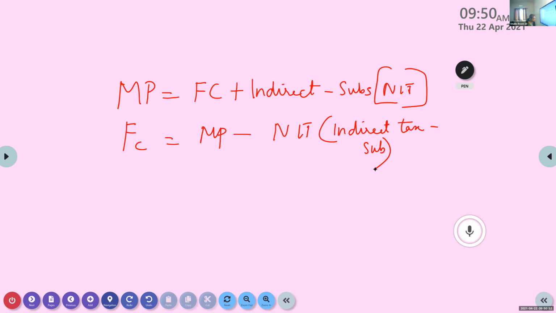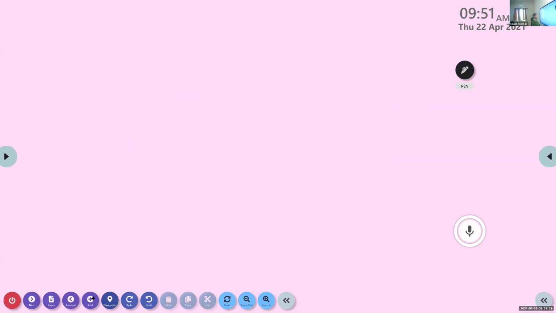Now, yesterday I told you regarding some calculation. There are some methods through which we can find out the national income. Now, there are three methods. One is value added method.